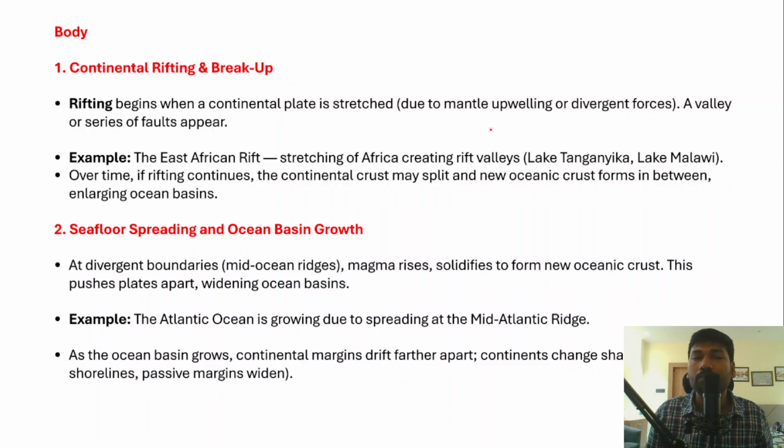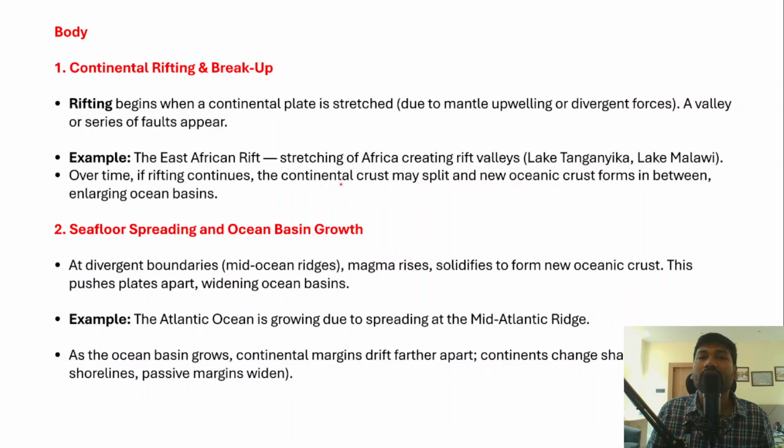Now in the body part of the answer, what you have to write. If we talk about the body part of the answer, in the basic framework of the question, we have already understood that these are the topics that have to be mentioned in this question. So firstly, you need to talk about the continental rifting and then breakup.